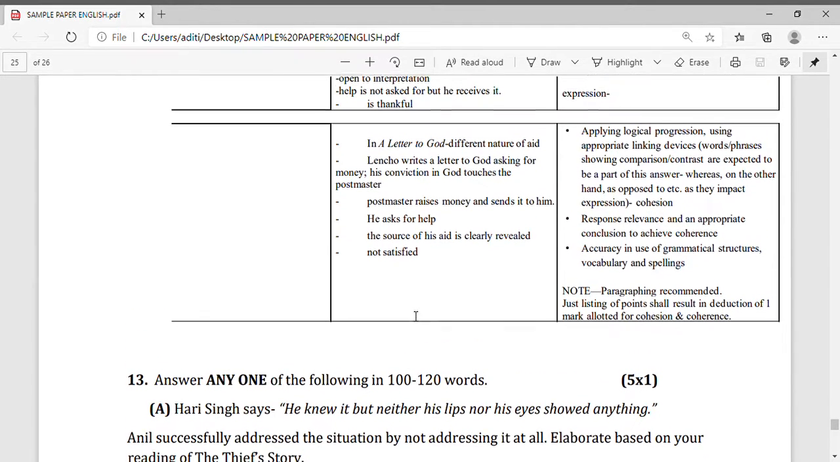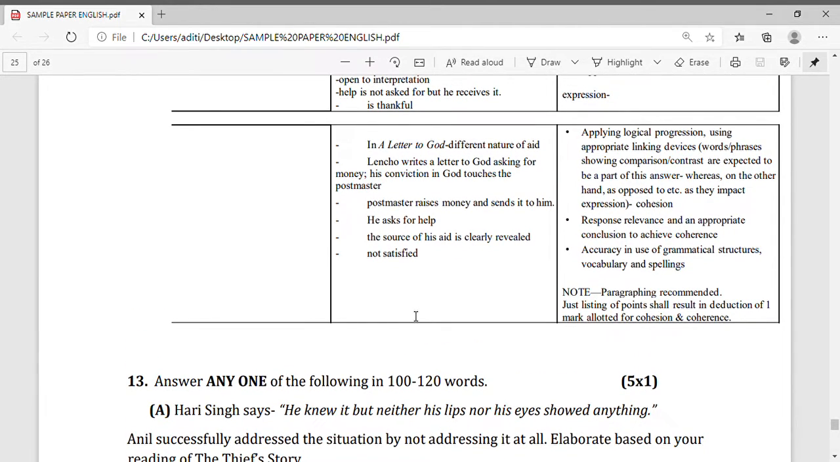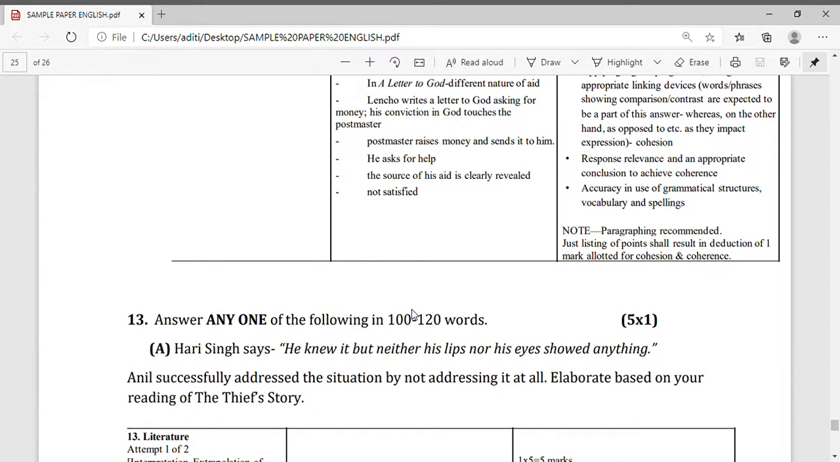And the Lencho chapter, A Letter to God, is of a different nature. Lencho writes a letter to God asking for money. His conviction in God touches the postmaster, that there are some people in the world who have such great faith in God. Now here you can see these are the points given by CBSE. You have to mention them in your answer.